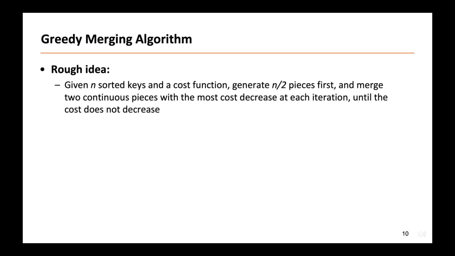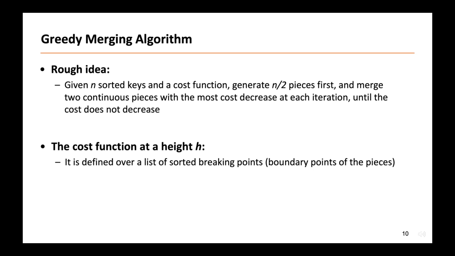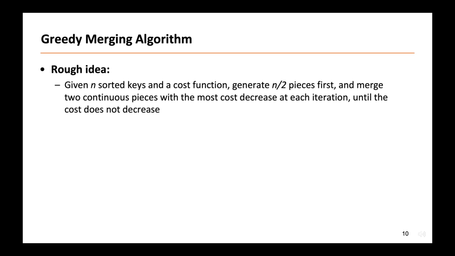The gradient merging algorithm automatically splits input keys into a suitable number of pieces as long as a cost function is given. The suitable number k is decided as follows. Initially, k is set to be half of n. In other words, the input keys are partitioned into half of n pieces. At each iteration, we merge two continuous pieces that result in the most total loss decrease until the loss does not decrease. Then k pieces are generated, with each piece referred to as a build node.